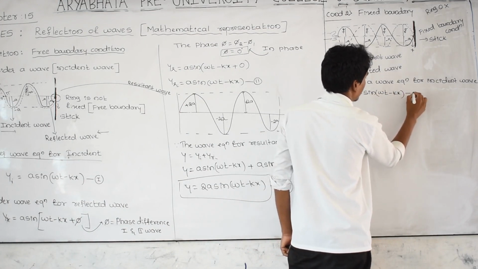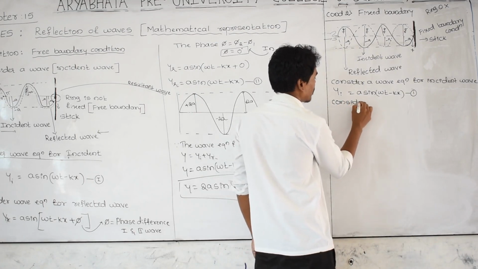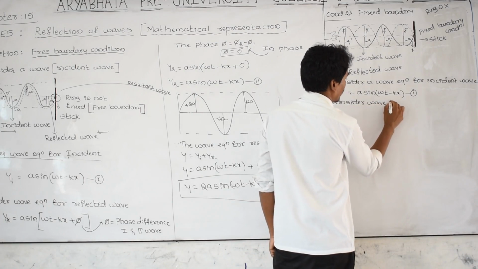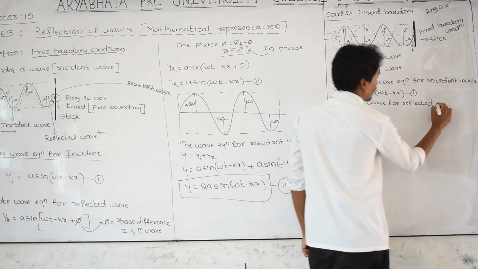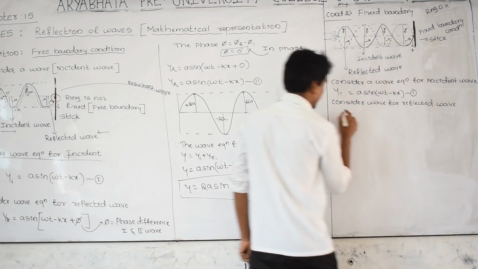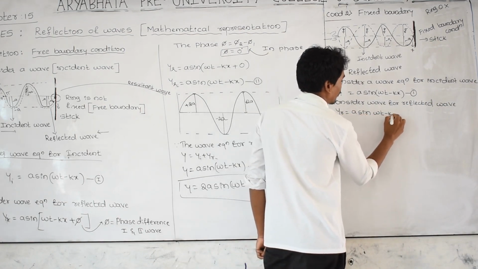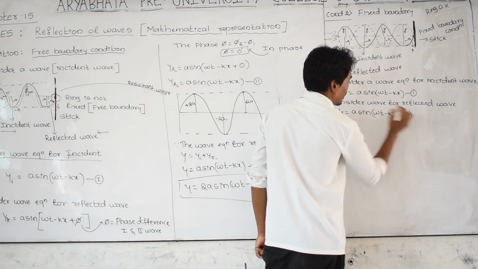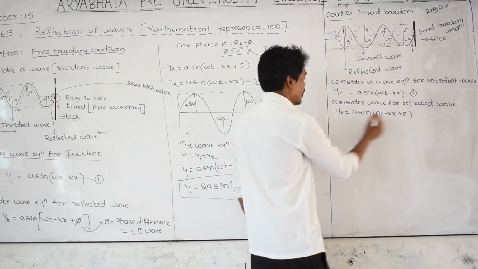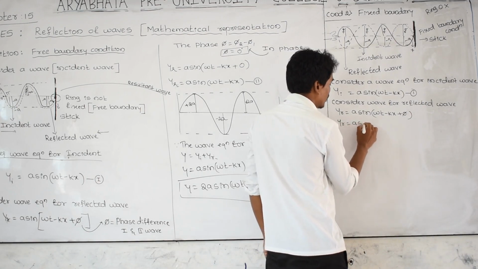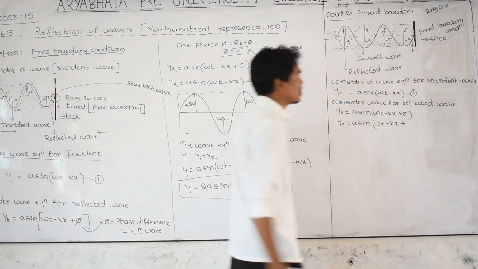Let us take it as the first equation, and consider the wave equation for the reflected wave, indicated as yr, a sin of omega t minus kx. One extra term I am considering is phi, a new variable indicating the phase difference between the incident and reflected wave. We can find yr is equal to a sin of omega t minus kx, and the phi value we have to substitute here.